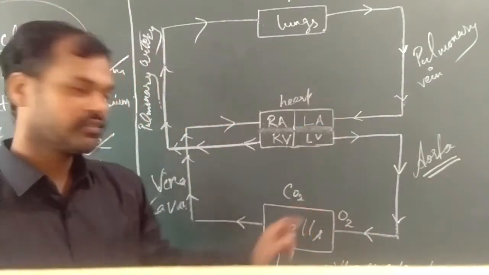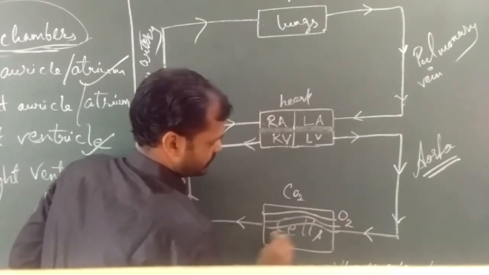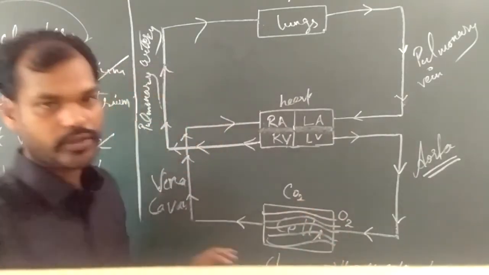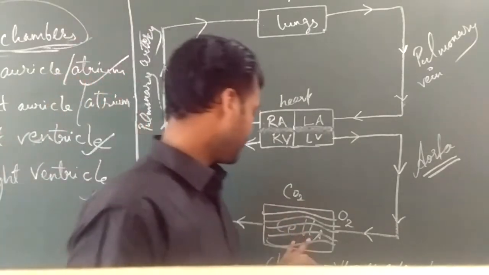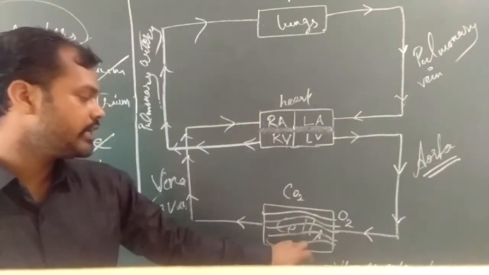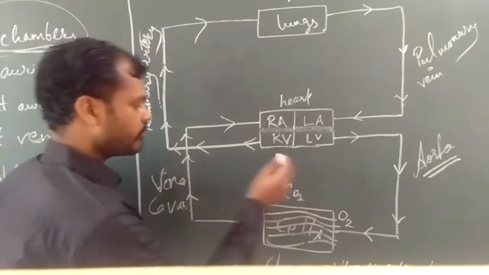Now oxygen is coming. Now in the cells there are capillaries. These are for the diffusion process. In each and every cell there are capillaries. They are responsible only for diffusion. They are used only for the diffusion process. So here what will happen?